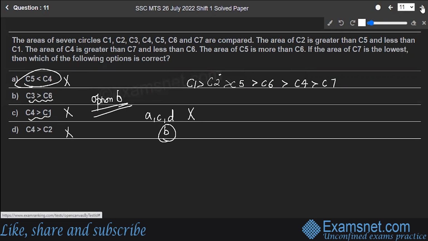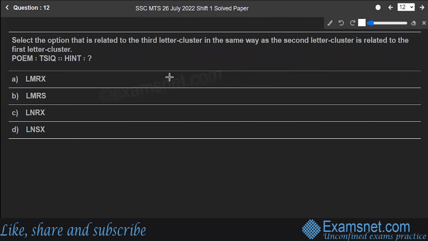Let's move to the next question, number 12. Select the option that is related to the third letter cluster in the same way the second letter cluster is related to the first letter cluster. So here it is, POEM, TSIQ. The hint will be related to which set of alphabets in the same way. So the very first one, it's POEM.